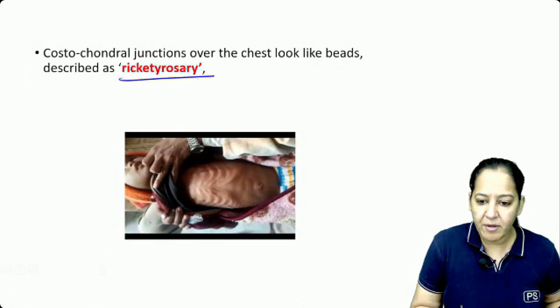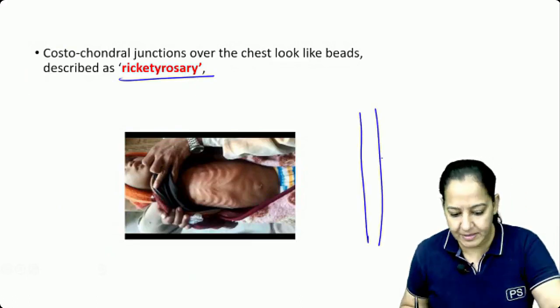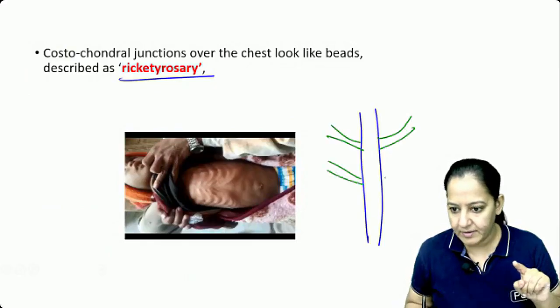Apart from that, there is rachitic rosary. So here is the sternum. And these are the ribs. Let me draw the ribs. These are the ribs I am drawing, on both the sides. You can see, these all are the ribs.